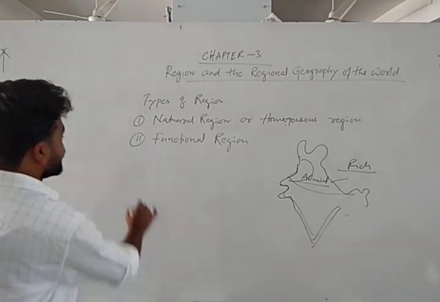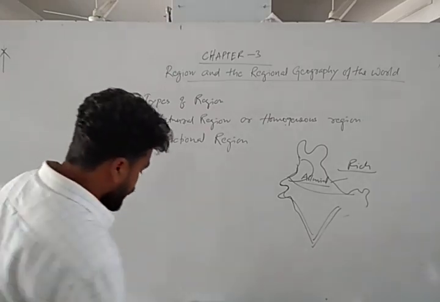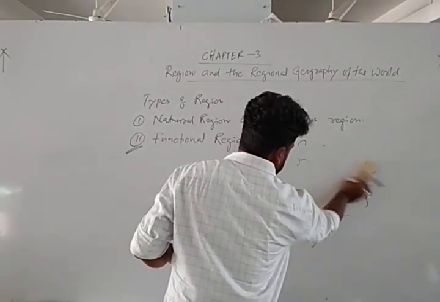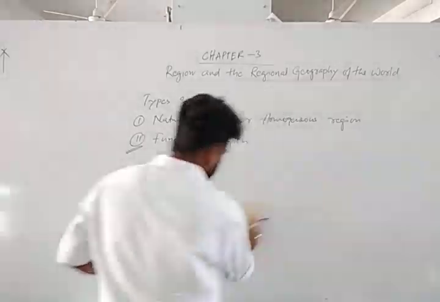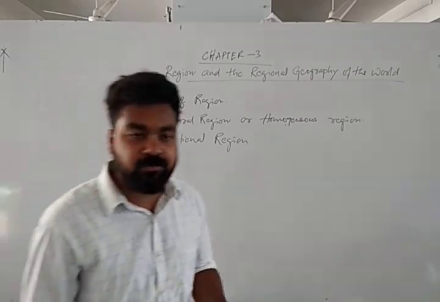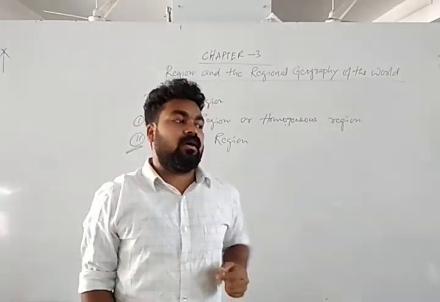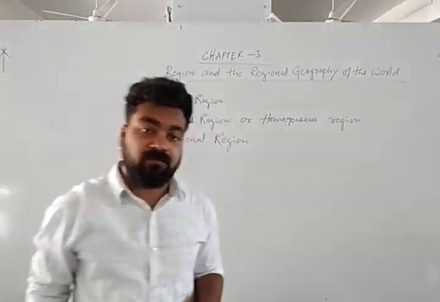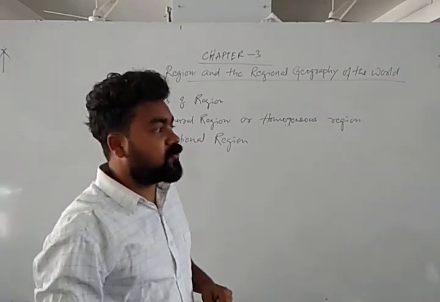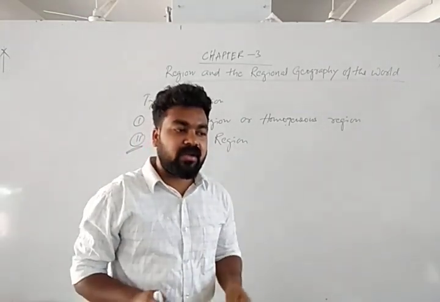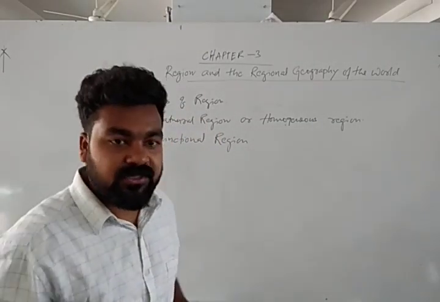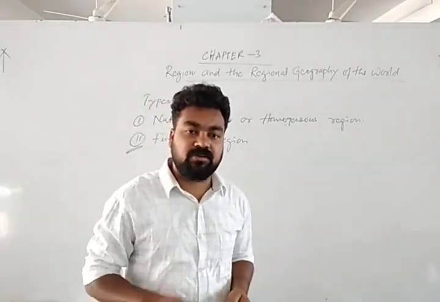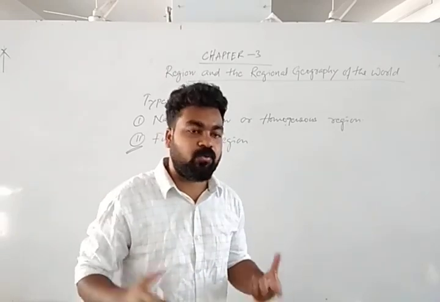But otherwise, there is the functional region. What is this function? Function means that when production, distribution, supply, etc. take place from any core area, from any region, that is called a functional region. Suppose a town area. A town area is a functional region. Why? Because a town area is rich in industrialization, rich in network and communication, rich in supply of goods and commodities, export, import, etc.